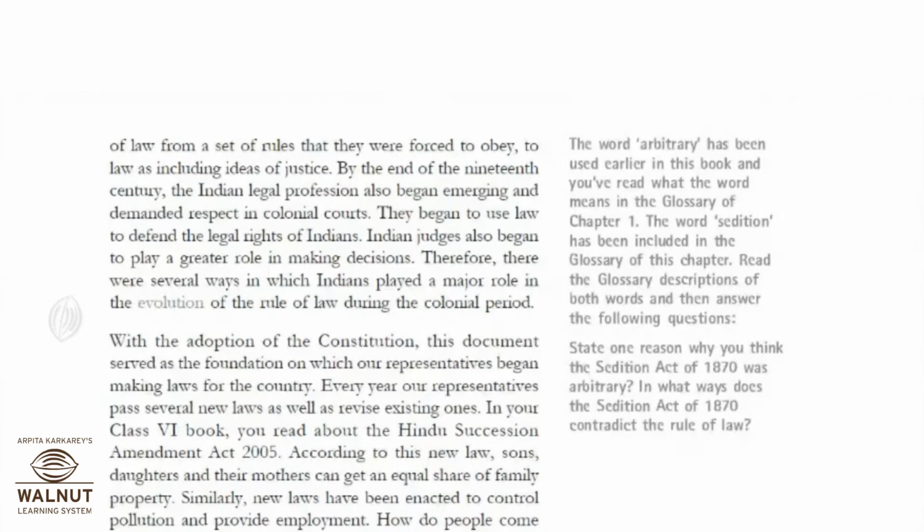To law, as including the idea of justice. By the end of the 19th century, the Indian legal profession also began emerging and demanded respect in colonial court. They began to use law to defend the legal rights of Indians. Indian judges also began to play a greater role in making decisions. Therefore, there were several ways in which Indians played a major role in the evolution of the rule of law during the colonial period.